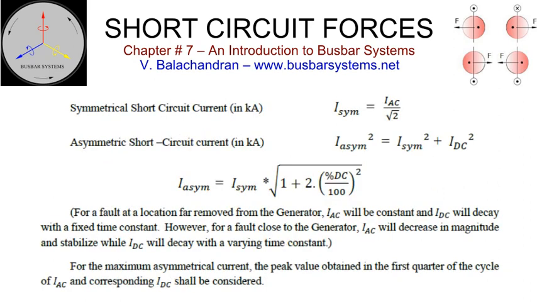For a fault at a location far removed from the generator, the AC component of the fault current will be constant and the DC component will decay with a fixed time constant. However, for a fault close to the generator, the AC component of the fault current will decrease in magnitude and stabilize while the DC component will decay with a varying time constant. For the maximum asymmetrical current, the peak value obtained in the first quarter of the cycle shall be considered.